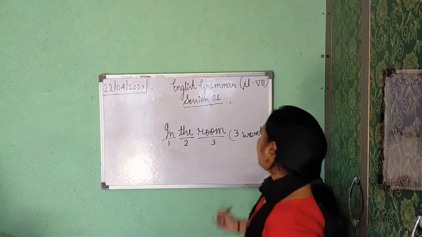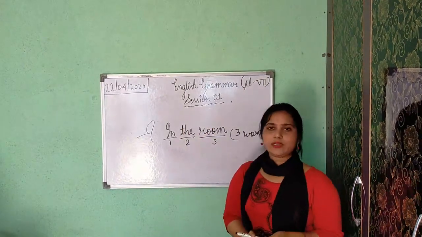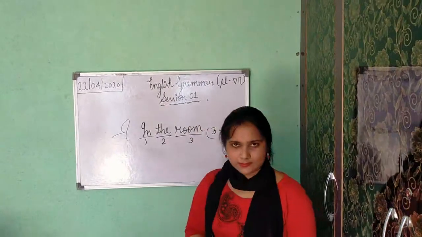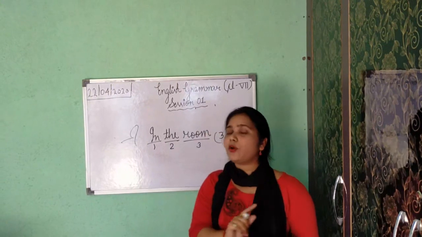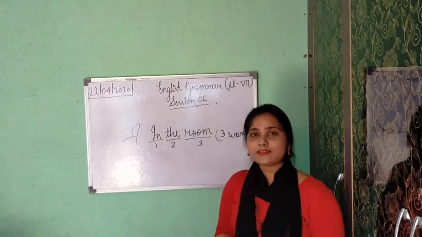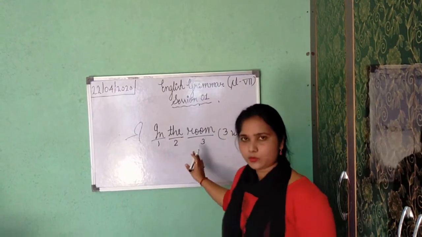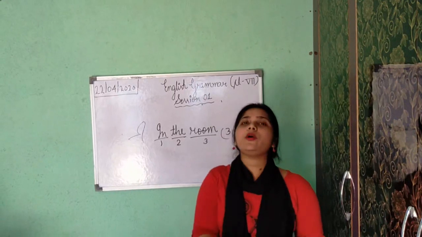Okay. But we don't know about the subject here. The subject is missing here. That's why it is not giving us complete sense. Understood? So this is not giving us complete sense. It means it is not your sentence. Then what is this? When it is a group of words, it's okay. But if it is not giving complete sense, then it cannot be your sentence.